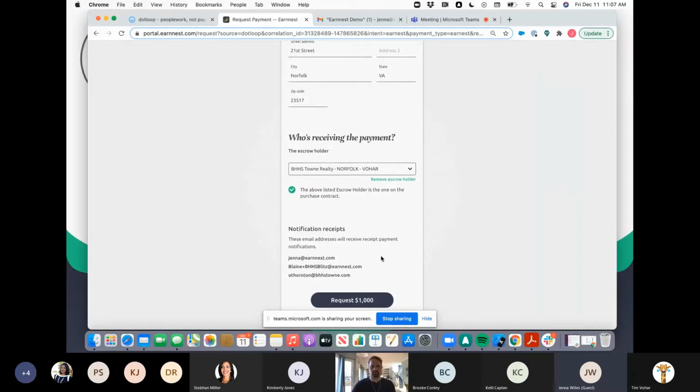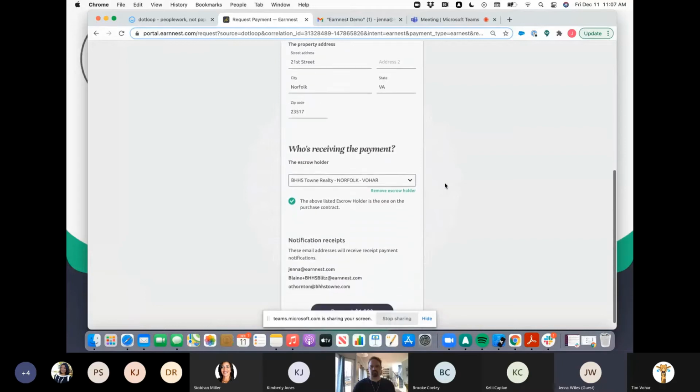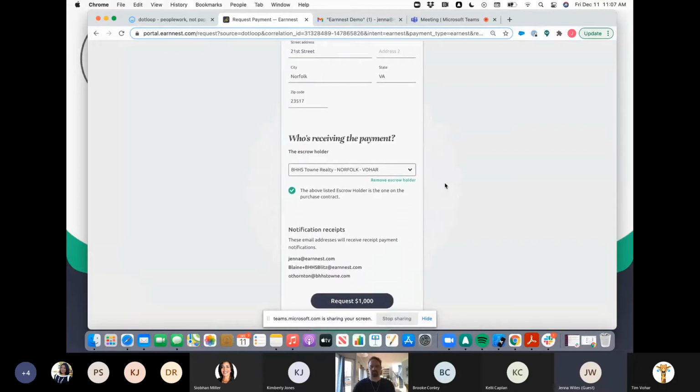So you'll know as soon as your buyer interacts and hits pay Earnest money. And all I have to do here is hit request $1,000. This is a live environment, so I'm not going to hit request, but that's my last piece. And then an email will be sent to the buyer to be able to complete the request. Do we have any questions on the agent side here before I turn it over to Blaine to show you what your buyer will see?